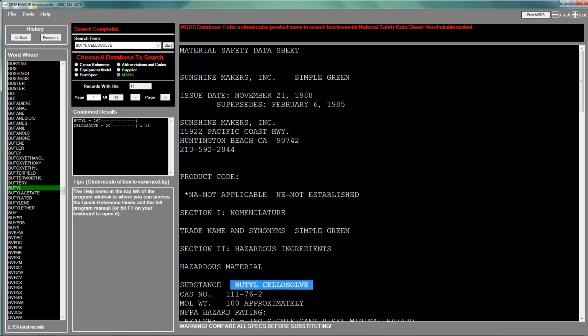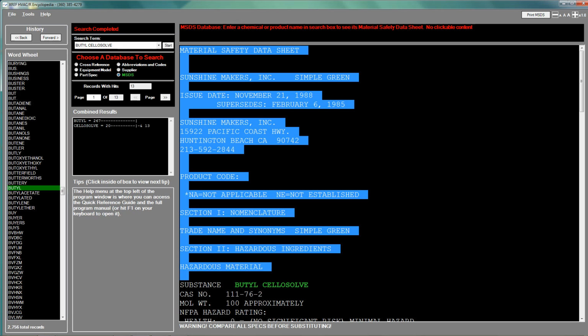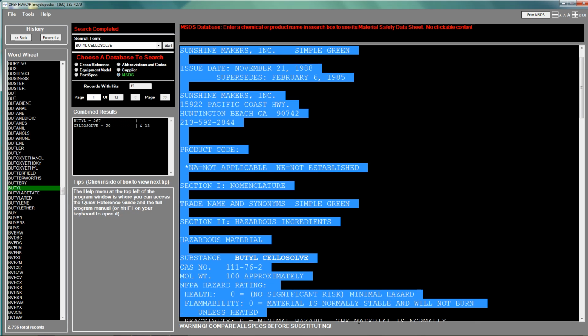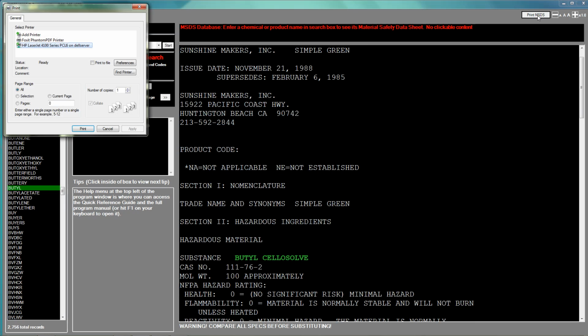You may now print the datasheet, or, if desired, select the text you wish to print using the click, drag, and release method. Click the Print MSDS button at the top right of the program window, and make sure that you check the selection option in the page range area of the print window.